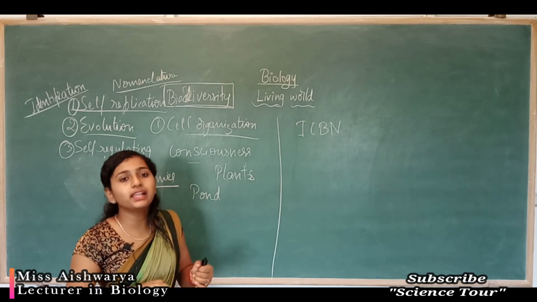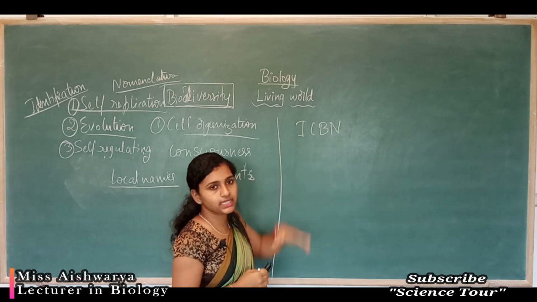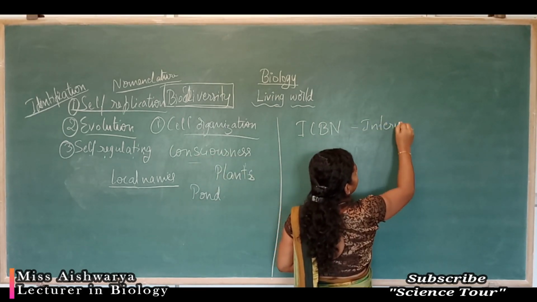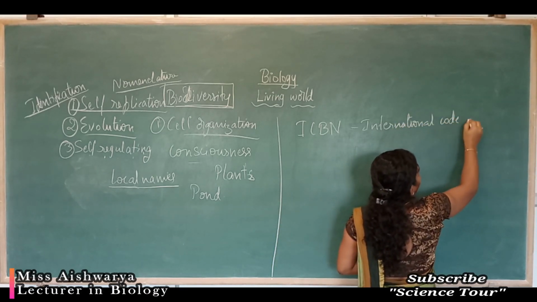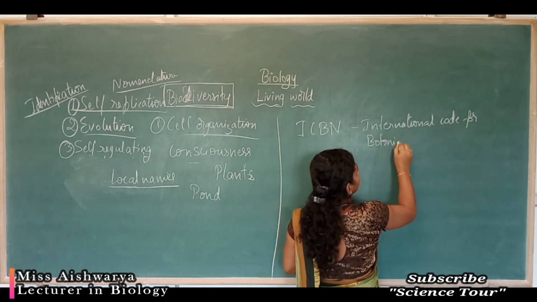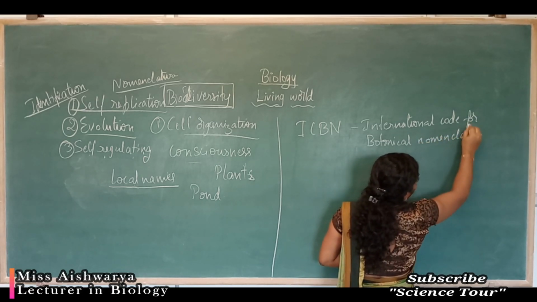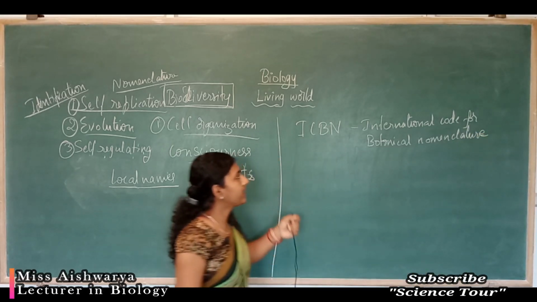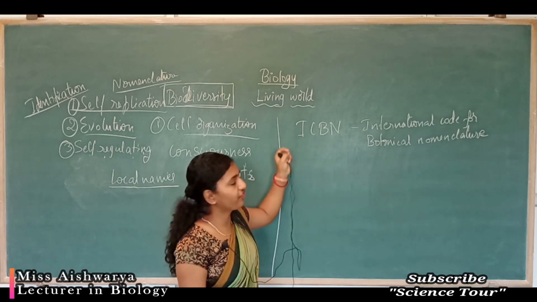ICBN stands for International Code for Botanical Nomenclature. This is very important and may be asked in your exam: write the abbreviation form of ICBN, and define ICBN.